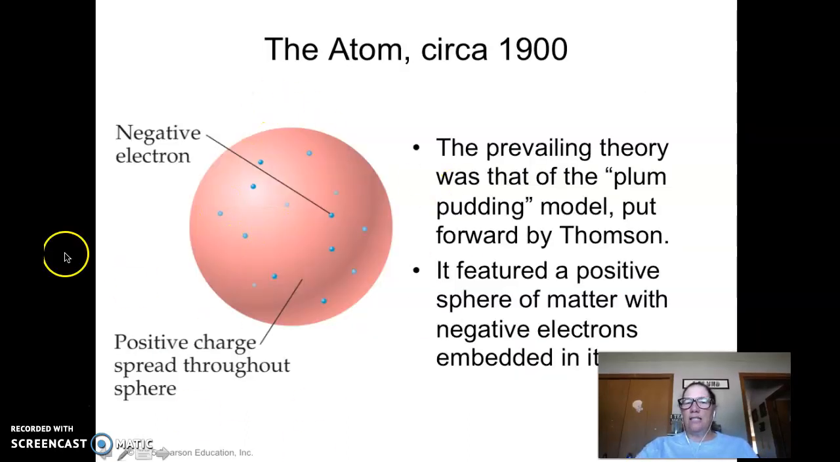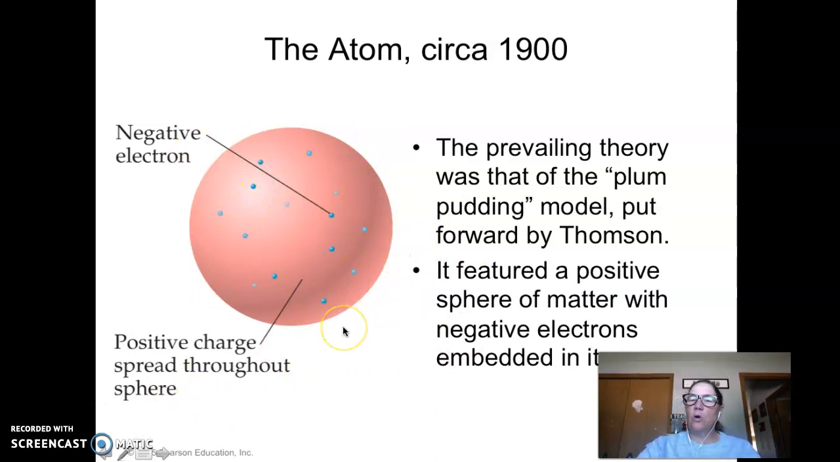So this is what they thought an atom looked like. They call it the plum pudding model. And Thomson, the guy that discovered the electron, came up with it. He said it's just like this gelatinous blob, and you have the electrons kind of scattered, and then you have the protons kind of scattered.